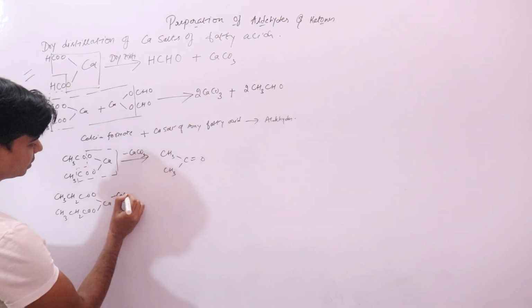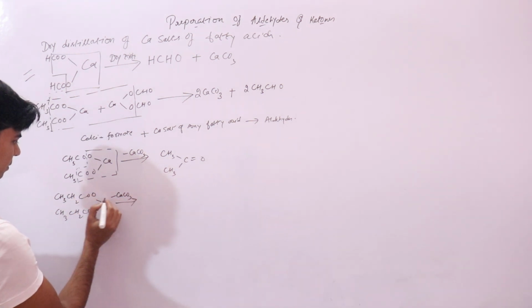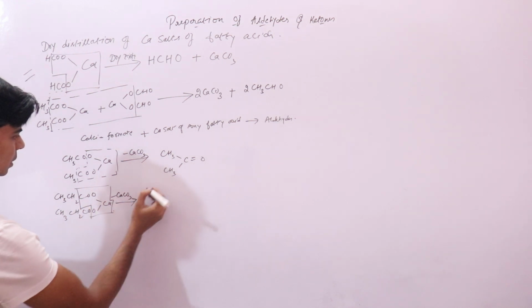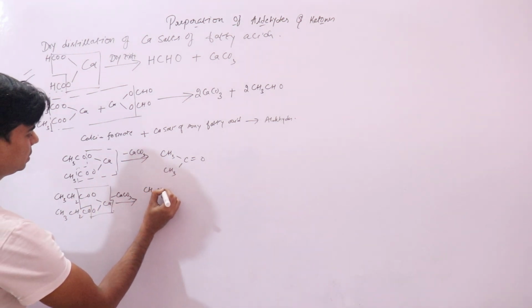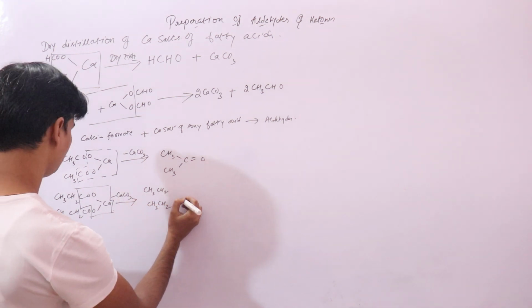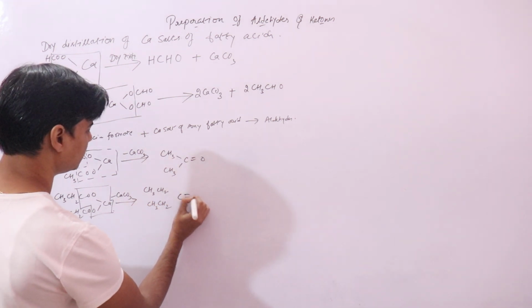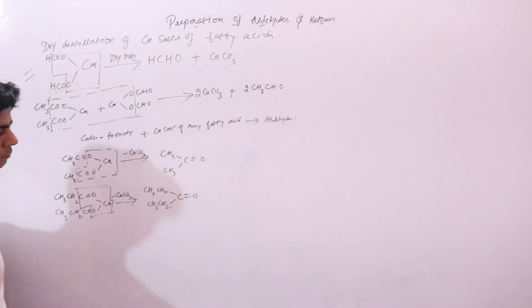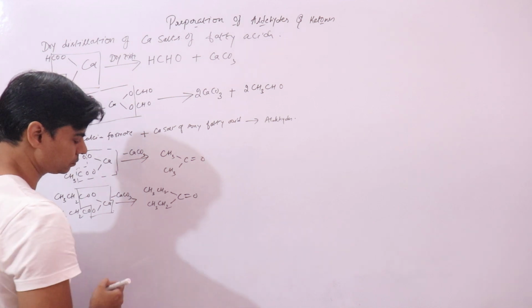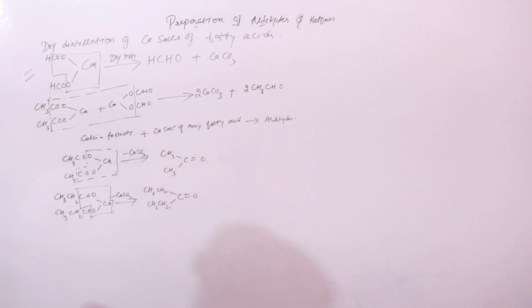It will remove calcium carbonate, and you get CH3CH2COCH2CH3. This is your pentanone. I hope this is clear.